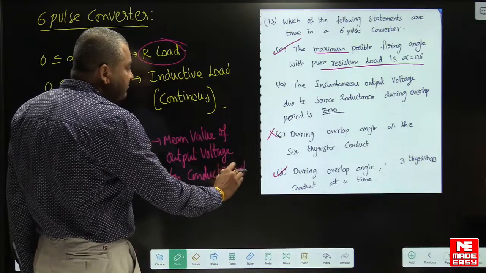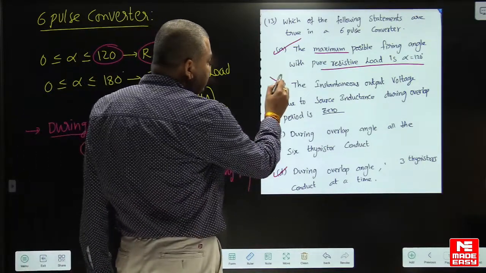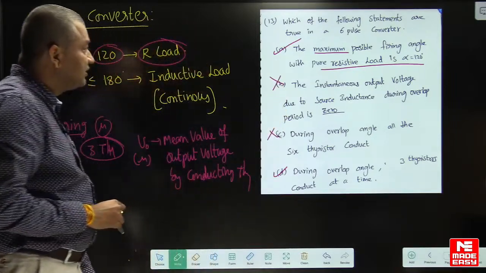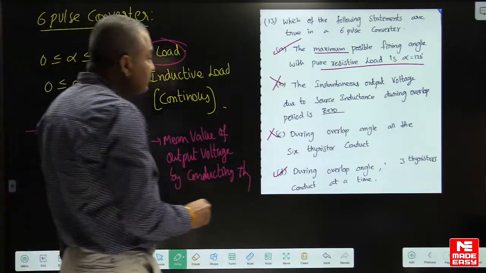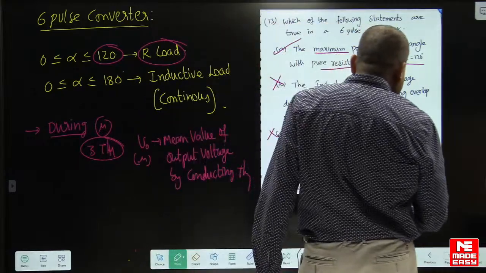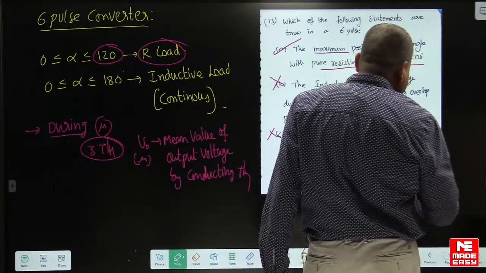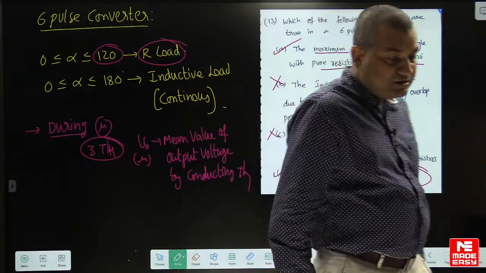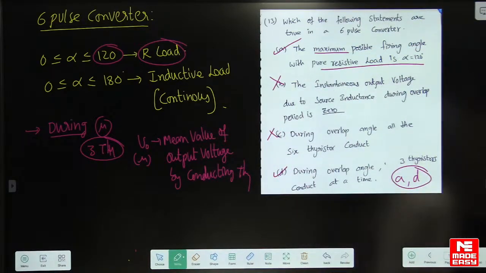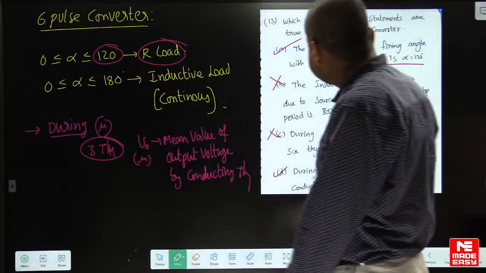We have done the waveforms. So this is actually a wrong statement. So A and D. So MSQ question. So A and D is the right answer. Option A and D. Okay, students.